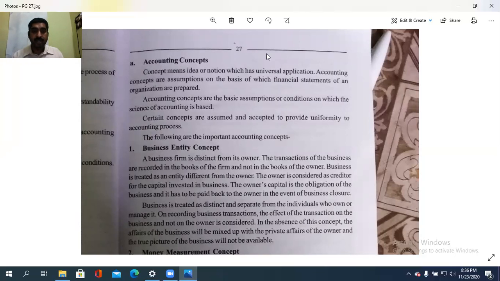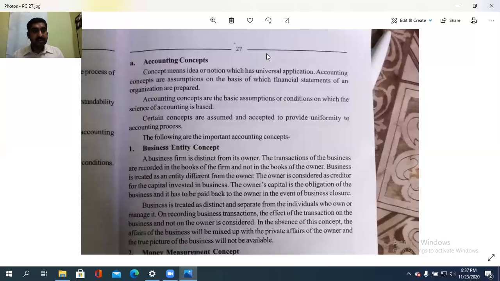So following are the important concepts. One is business entity concept. It means what? It is separated from an entity, distinct from its owners. Even if there is an owner, it is a separate legal person. So that is business entity concept. So in a simple sentence, at a glance, what is business entity concept? It means separated from its owners. Even if owners are there, there are enough people there. In a joint stock company, 20 plus people are there. So that is the case, business entity concept.